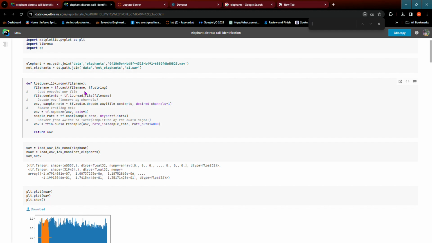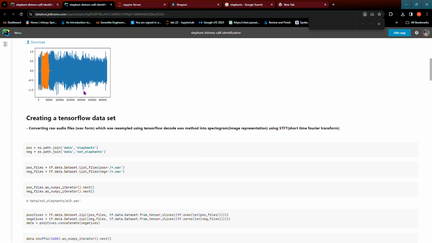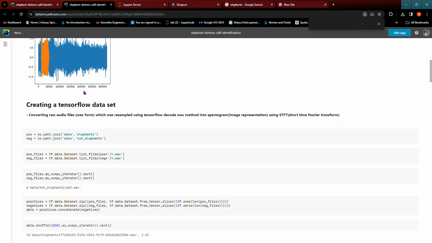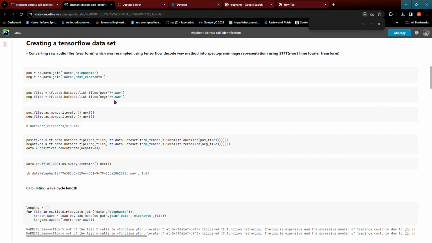I've loaded and leveraged some pre-processing techniques for audio files just using the TensorFlow library and created the dataset. By using the TensorFlow dataset function, we can create data pipelining, which is useful for ideal data to import into a CNN model.